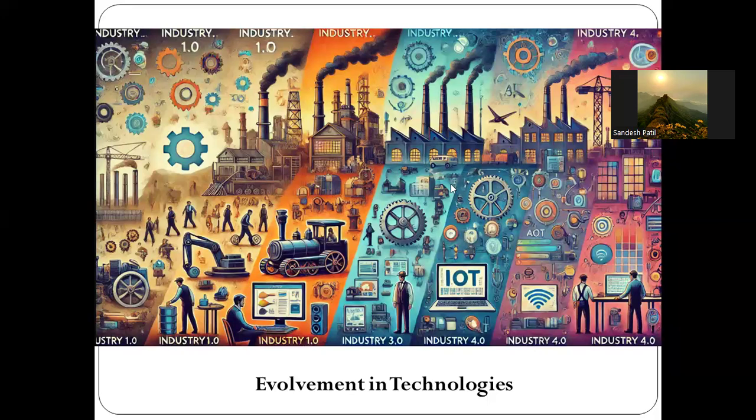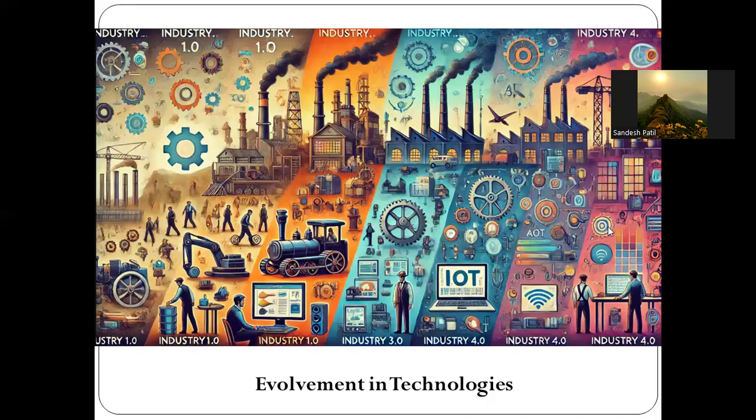Now in Industry 4.0, what has happened? We are in the 21st century, and Industry 4.0 is the age of smart manufacturing. We are experiencing the fourth industrial revolution. It consists of the integration of cyber-physical systems, big data, AI, artificial intelligence, and 3D printing. Industry 4.0 focuses on real-time decision making because all systems are interconnected, and autonomous operations are possible due to Industry 4.0.